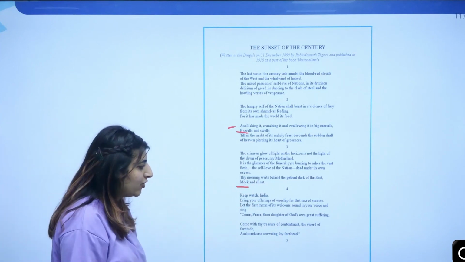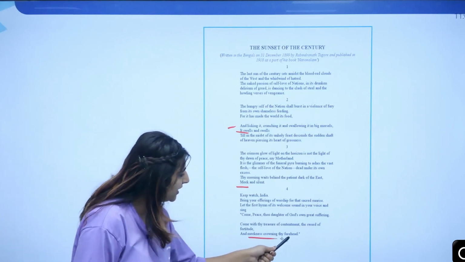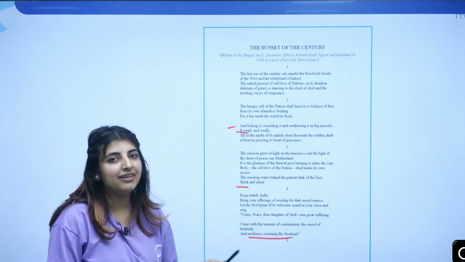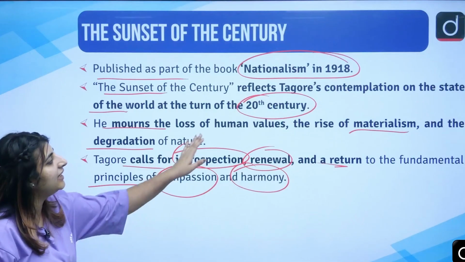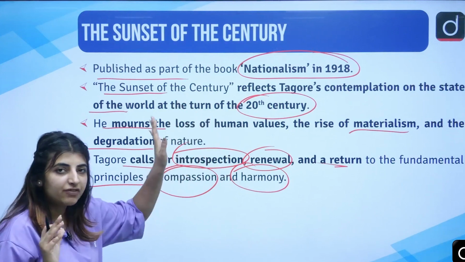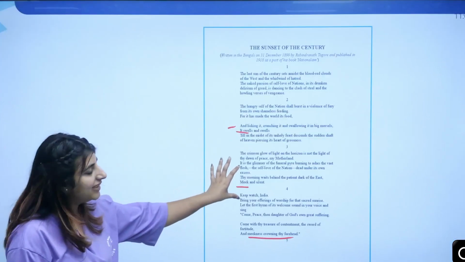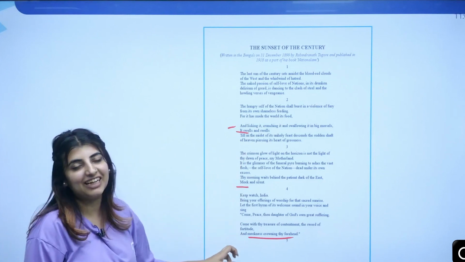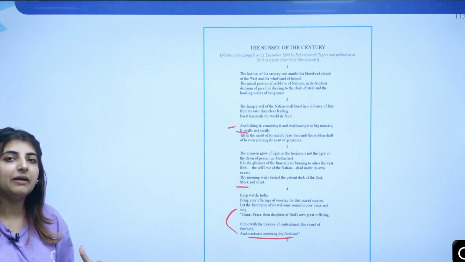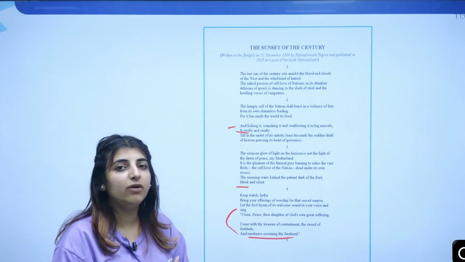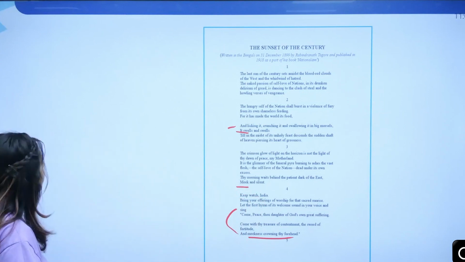Come with thy treasure of contentment, the sword of fortitude, and meekness crowning thy forehead. So, of course, the themes that we have seen here, the values which are degrading, the rise of materialism, can be seen with these very images that he has used. And he has also talked about the cry with which he wants India to come up and rise again.